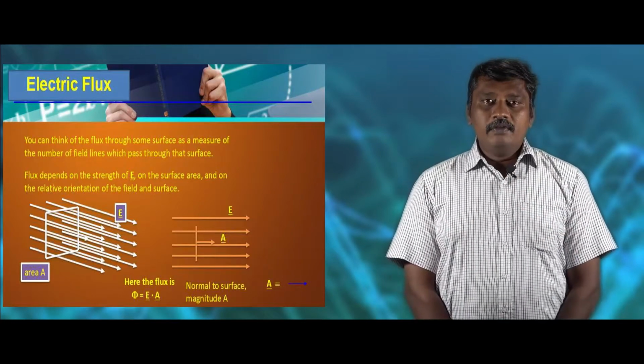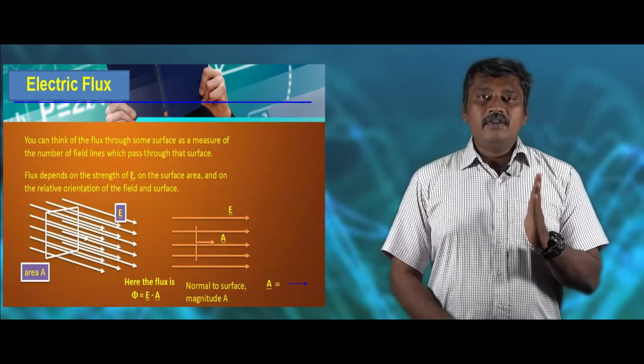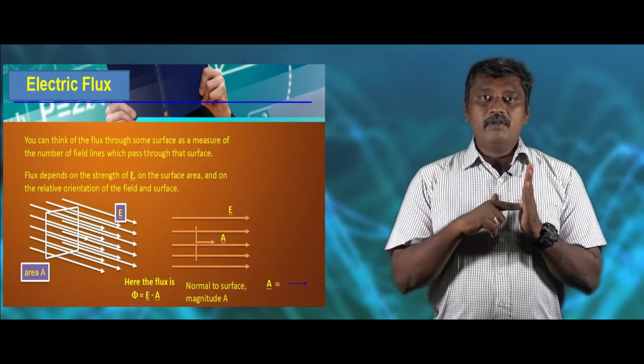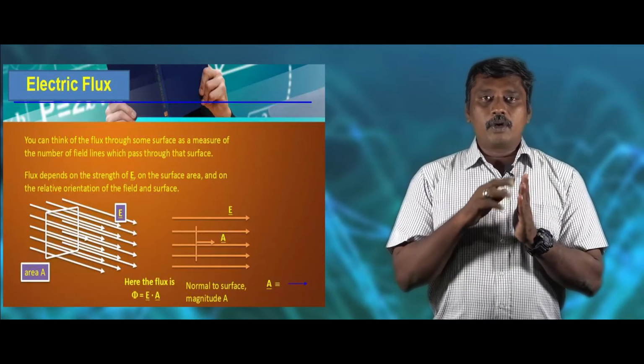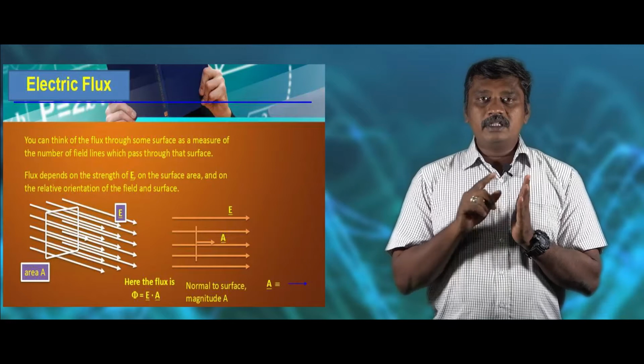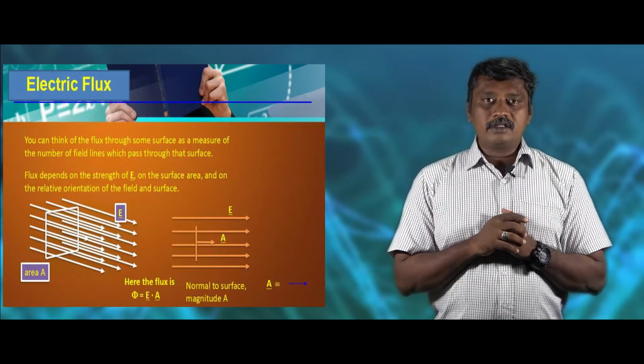So the flux through the plane surface making angle theta with the electric field will be equal to the flux through the tilted surface. Both depend on the projection of the area, A cos theta. So we can write phi equals EA cos theta.